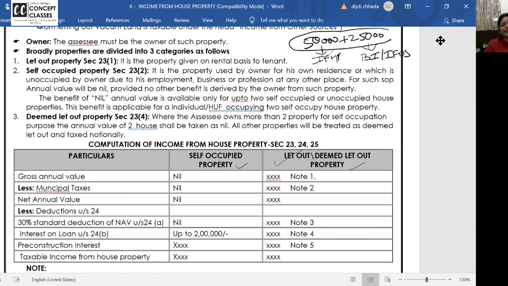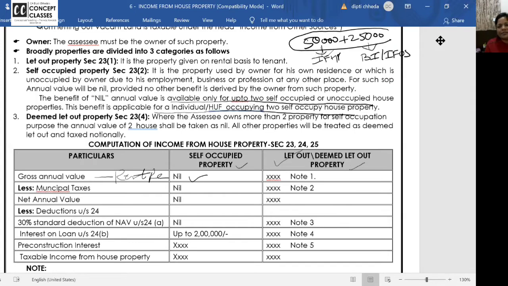Now what is self-occupied? Self-occupied property is the property which you use for your own stay. You are occupying that property. So obviously the gross annual value, that is nothing but the rent received, is going to be nil. You can't receive a notional rent for yourself. Now in this one, relaxation is given from last year, and it says that up to 2 self-occupied properties, the benefit is given to individual and HUF.